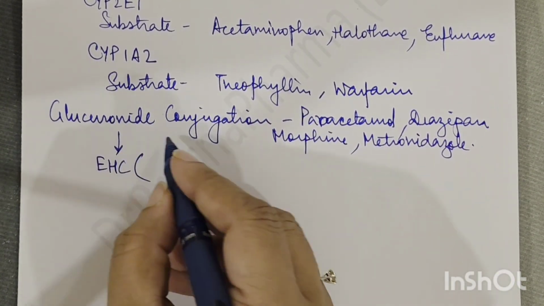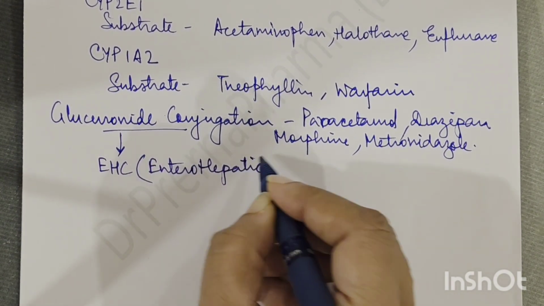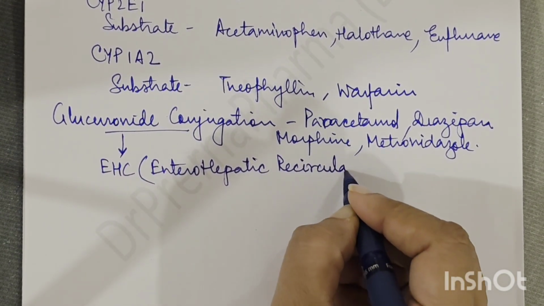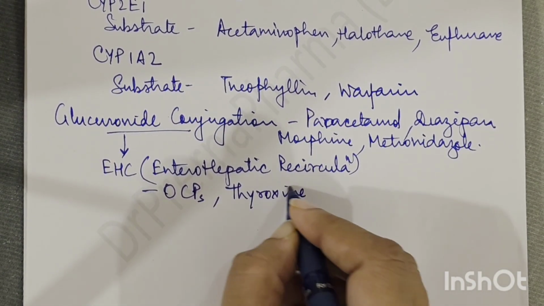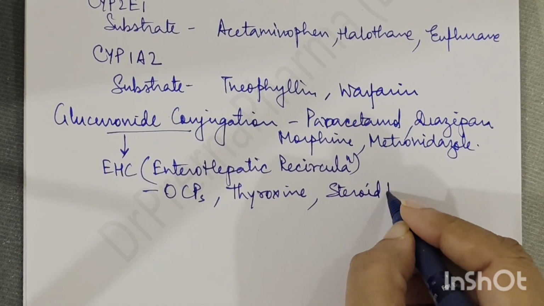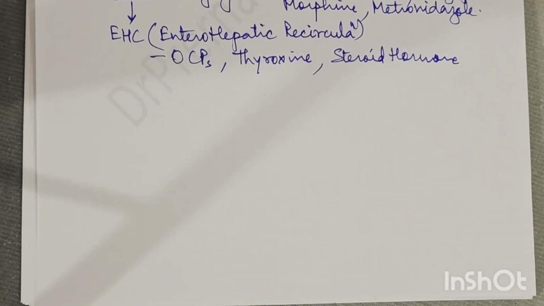Drugs which undergo glucuronide conjugation also have enterohepatic recirculation, in which we have OCPs, thyroxine, and steroid hormones. So remember, drugs having EHC, that is enterohepatic circulation, are OCPs, thyroxine and steroid hormones.